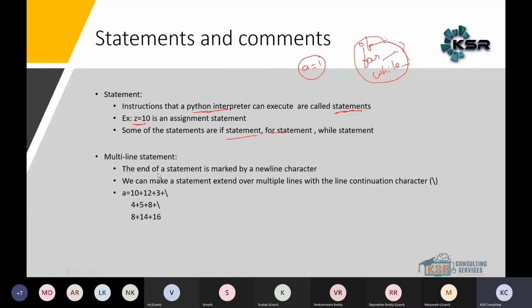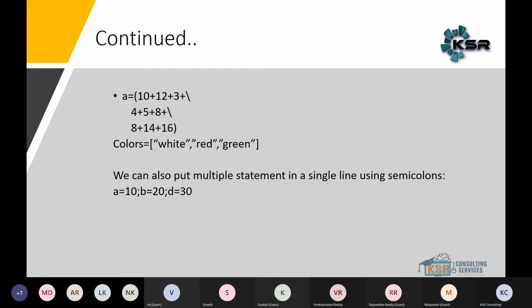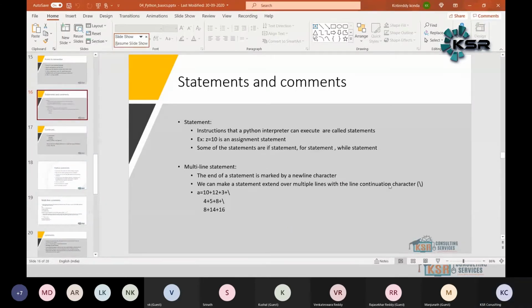So the one important point while writing multiple line statements is the line continuation character. Always remember the point: we always follow the line continuation character. Maybe colors white, red, green. We can also put multiple statements in a single line using semicolon.